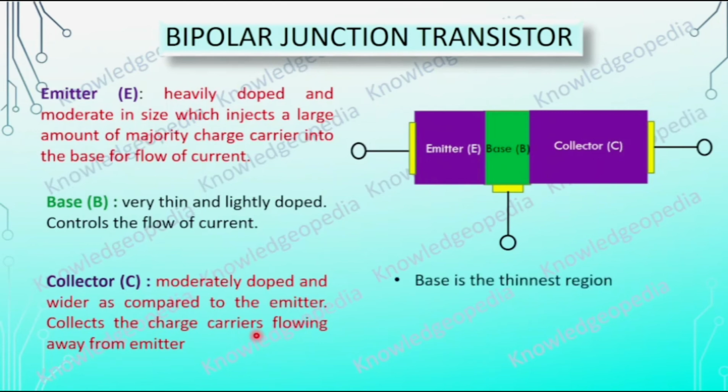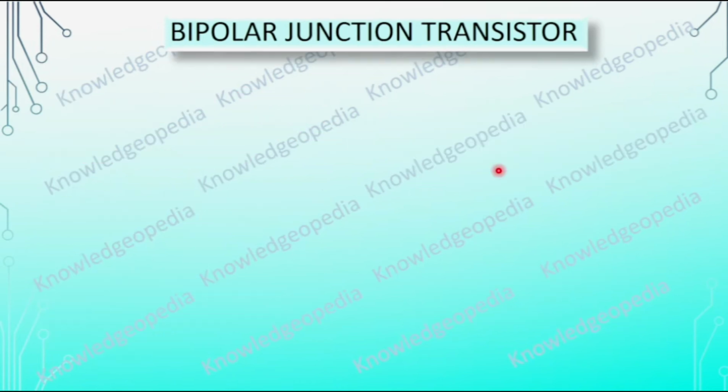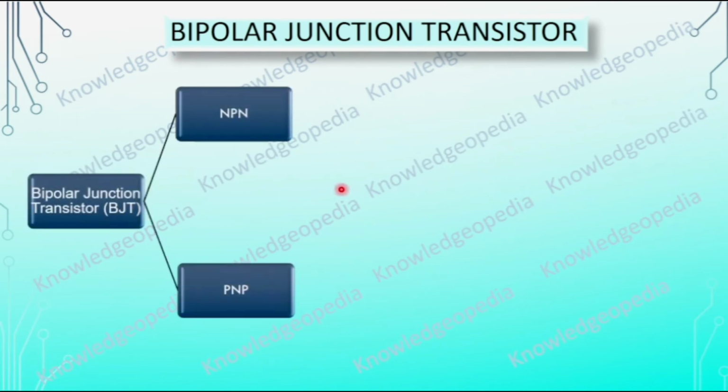As I have already told, base is the thinnest region and collector is the broadest region in a bipolar junction transistor. If we look into the doping, then the doping in the emitter is highest as compared to base and collector. Further, as we discussed, these two are of one type and the base is of a different type. So depending on which one we consider P and which one we consider N type, we have two different types of bipolar junction transistors, that is NPN and PNP.